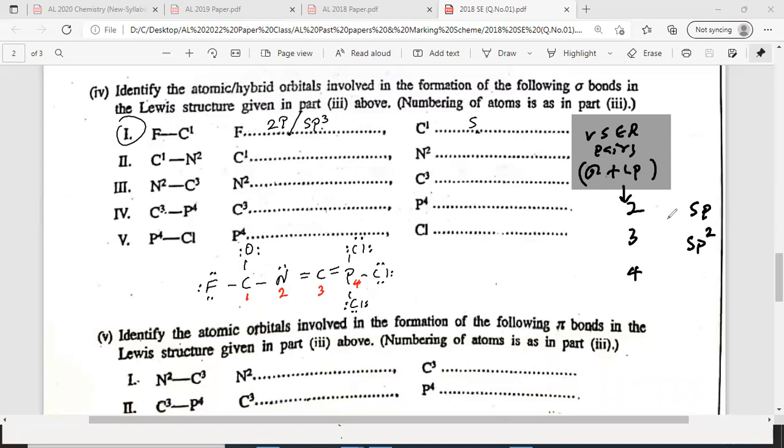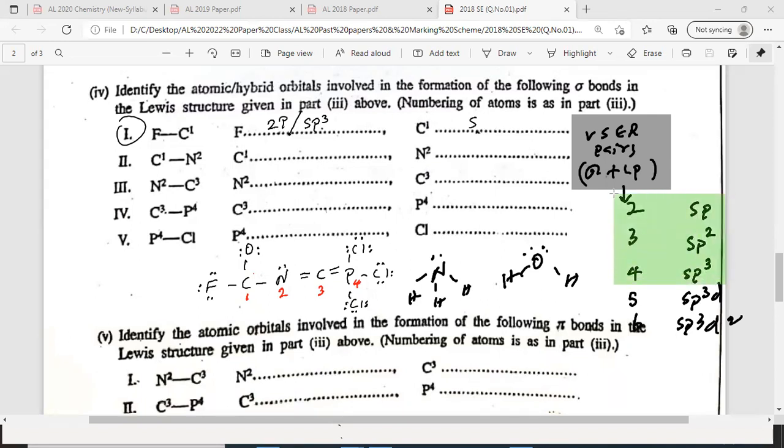If you get 4 total sigma bonds and lone pairs, it can be 2 sigma and 2 lone pairs, like water, 4 pairs. Or sometimes it can be NH3, 3 sigma bonds and 1 lone pair. Anyway, total 4 pairs, so it's sp3. If there are 5, we call it sp3d, but it's not in your syllabus. If there are 6, we call it sp3d2, but it's not in your syllabus. You are getting only up to sp3, sp2 and sp3 only. Is that clear?